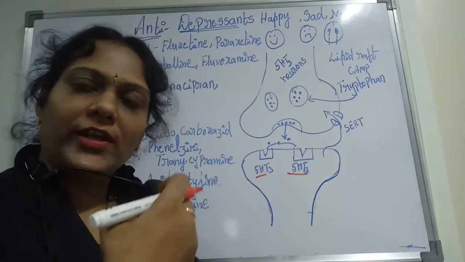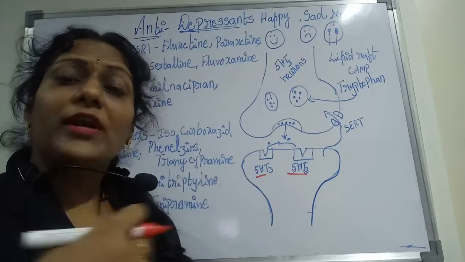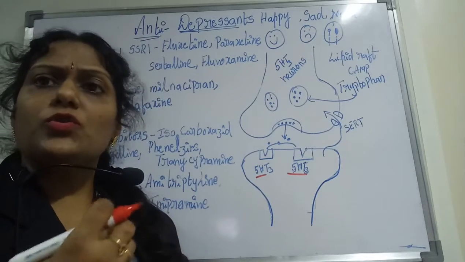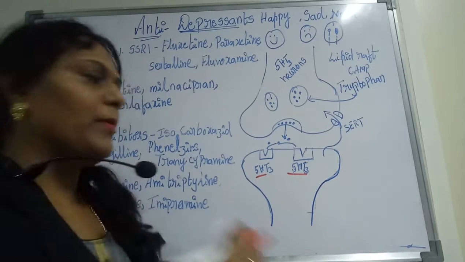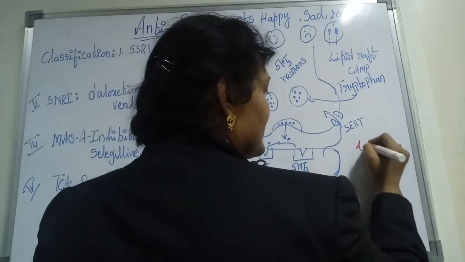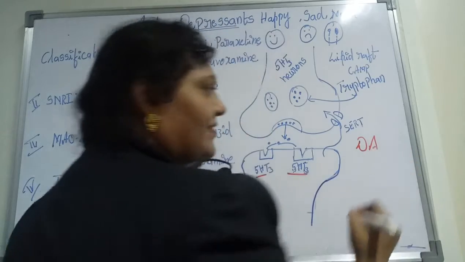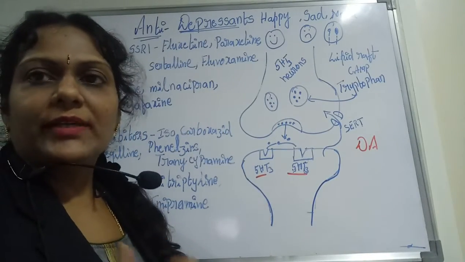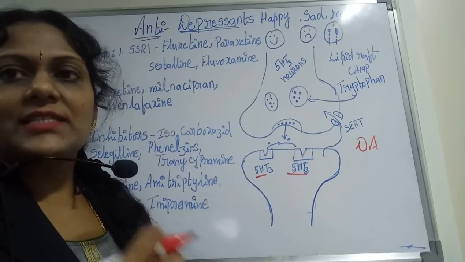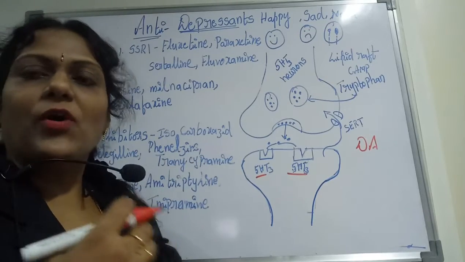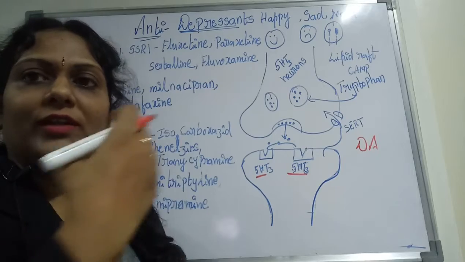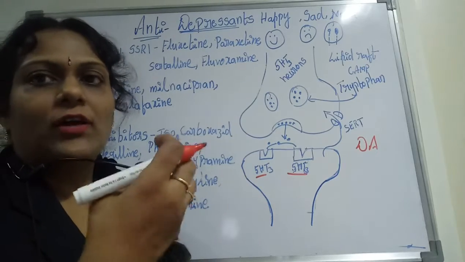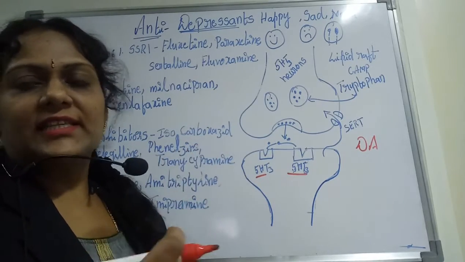More neurotransmitters are also correlated, and one of them is dopamine, that is DA. This dopamine is synthesized in the substantia nigra, and we discussed it in Parkinsonism. If you want, you can go to that video and see how dopamine is synthesized.